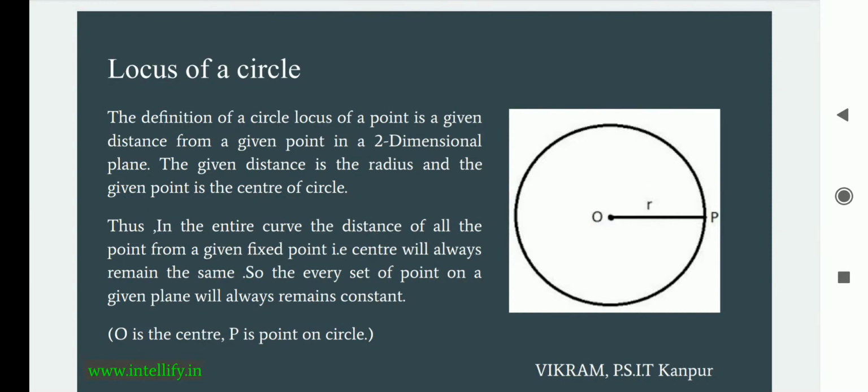Here O is the center of the circle and P is a point on the circle. So for defining a locus, if P moves along any path around the curve, the distance would be the same from the center. That is, the radius along the whole path will remain the same.